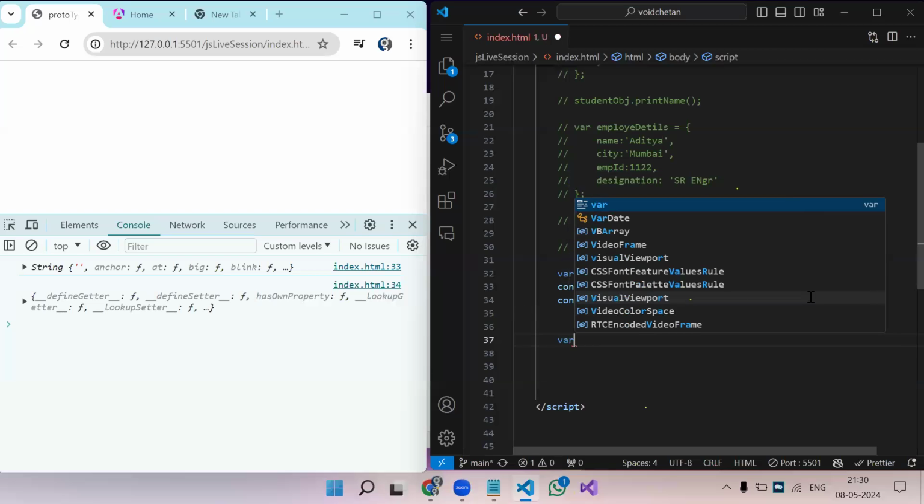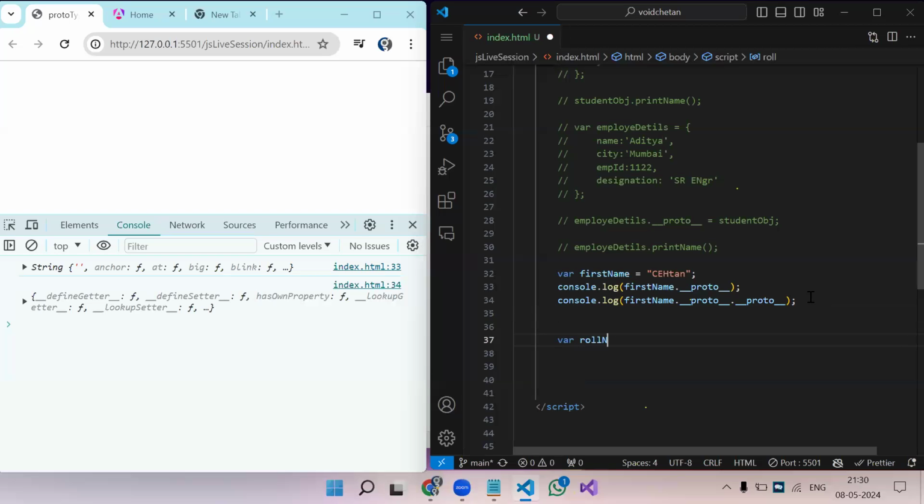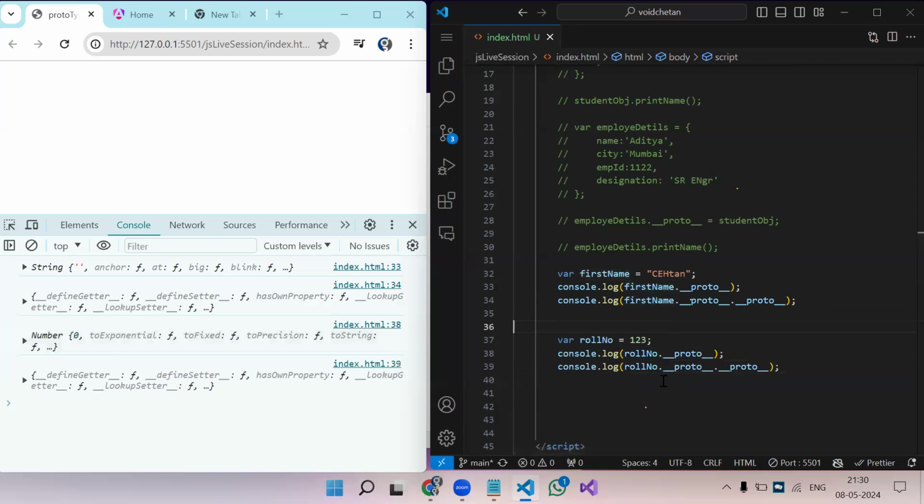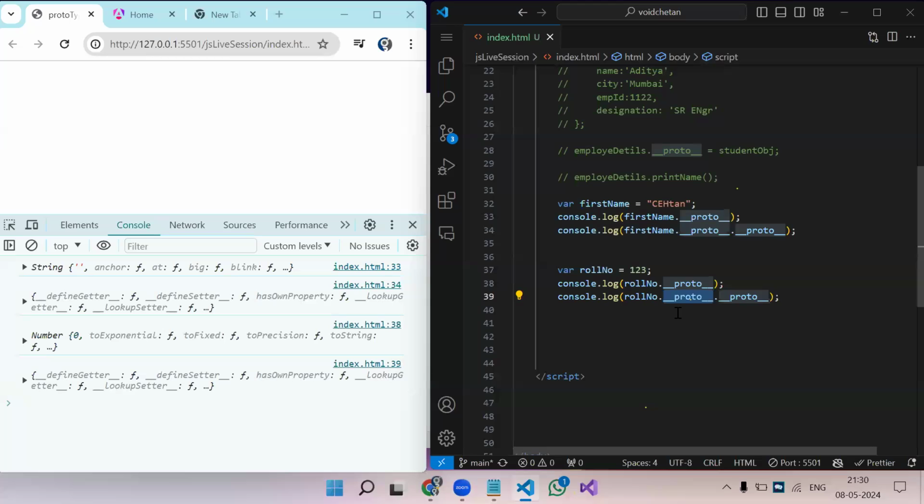Now if we create roll number, let's try the same. Here you can see on line number 38 it has printed number, because the immediate parent it inherits from is number. But the prototype of number is also object only. Just like that, it will happen with date, boolean, array, everything.